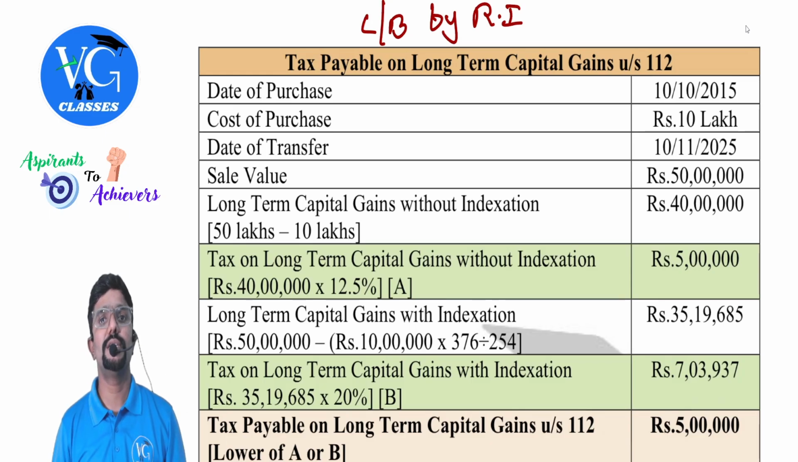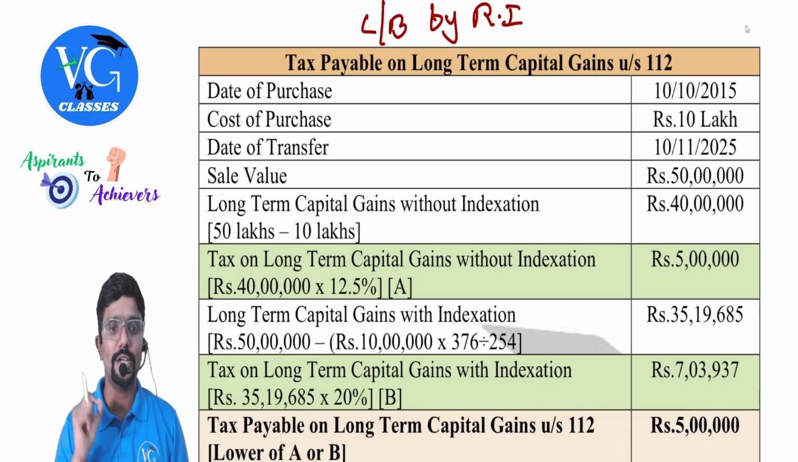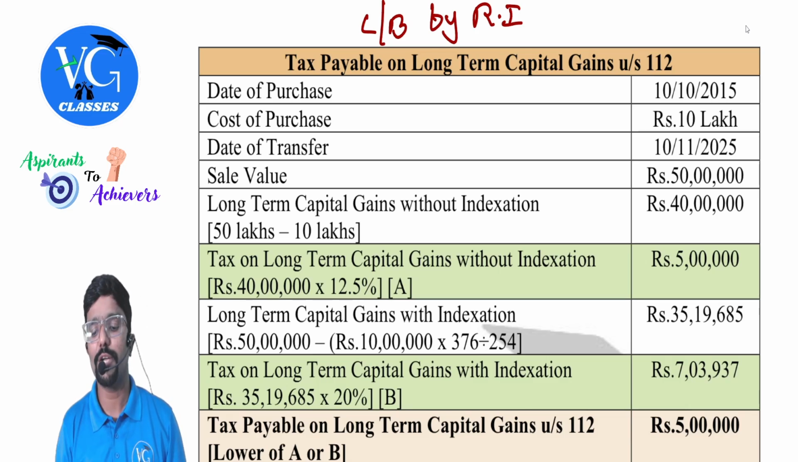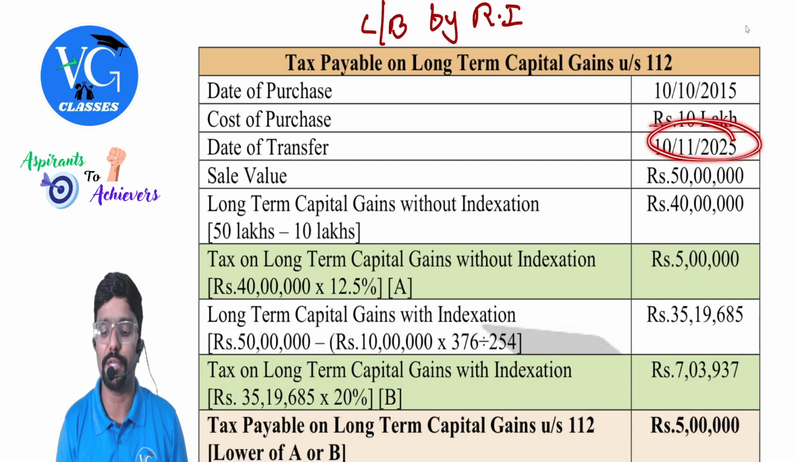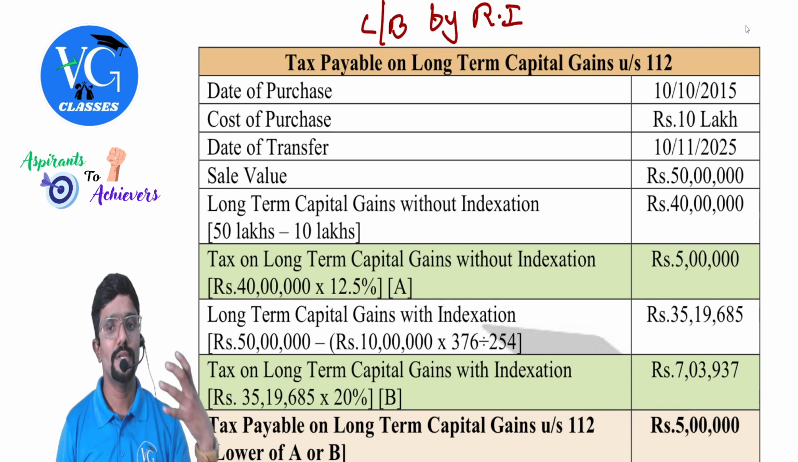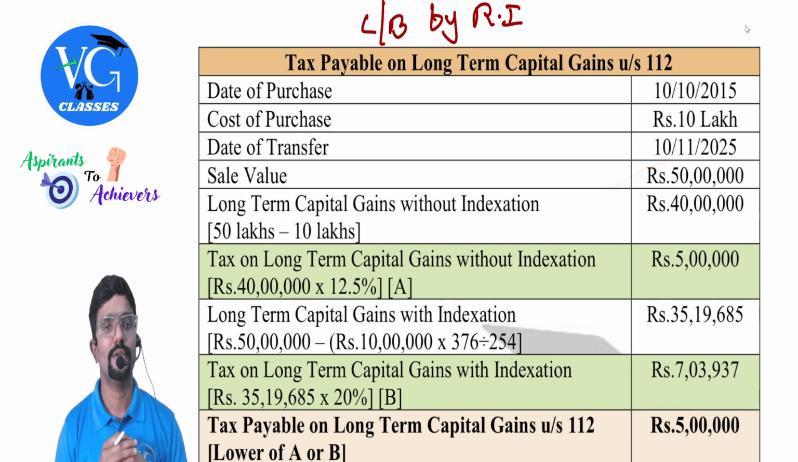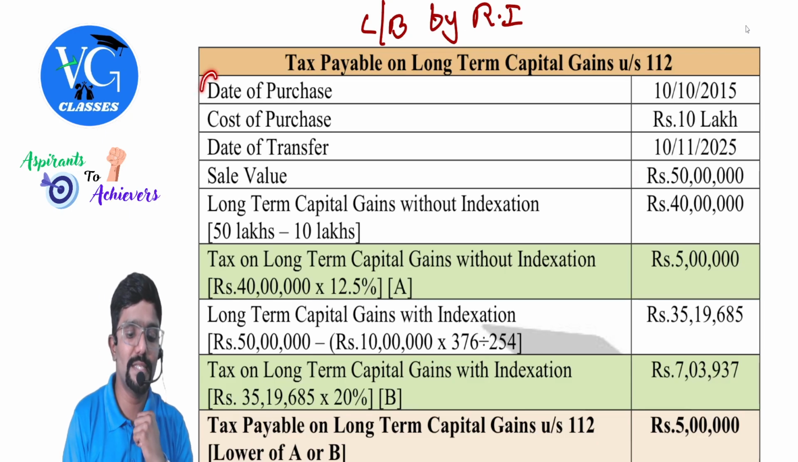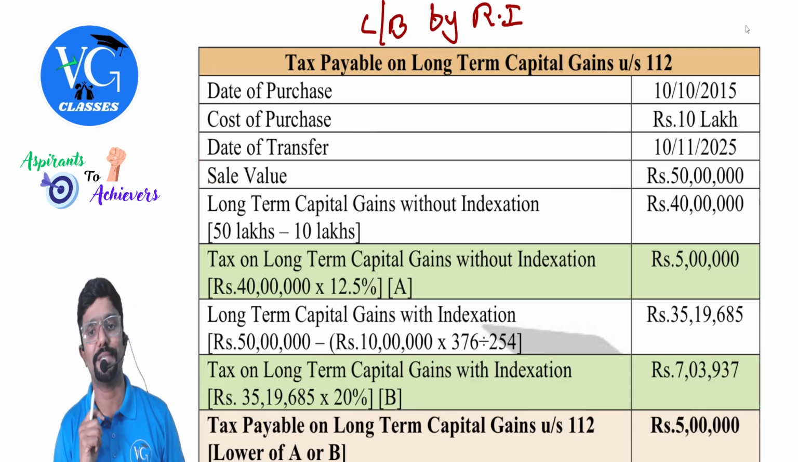Date of purchase is 10th October 2015. Cost of purchase is 10 lakh. Date of transfer is 10th November 2025, that is our previous year. Should we compute the gain? Yes, of course. Sale value is 50 lakh. This is the information given in the question.